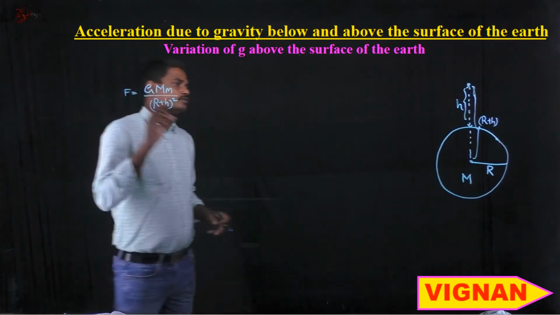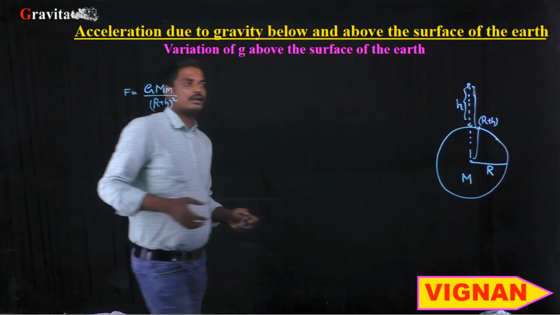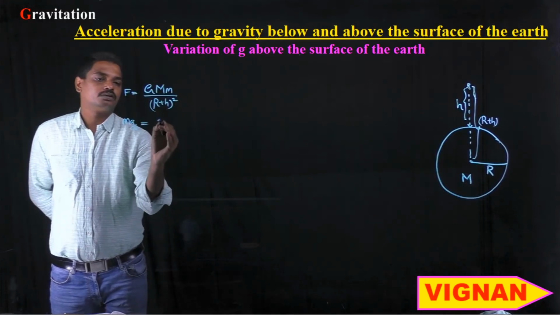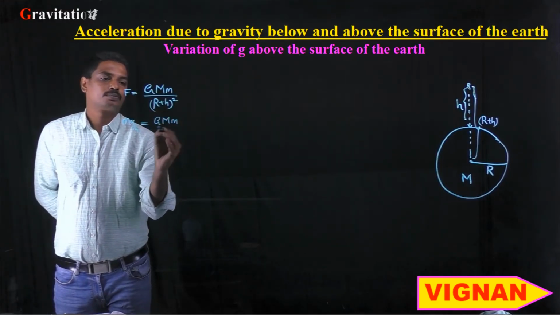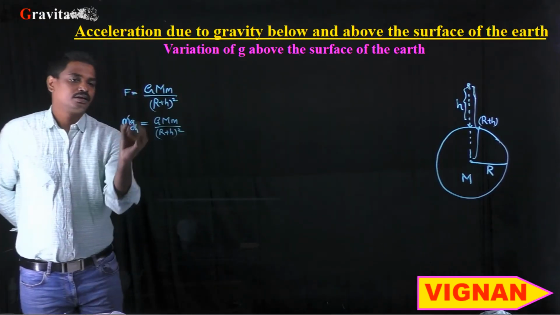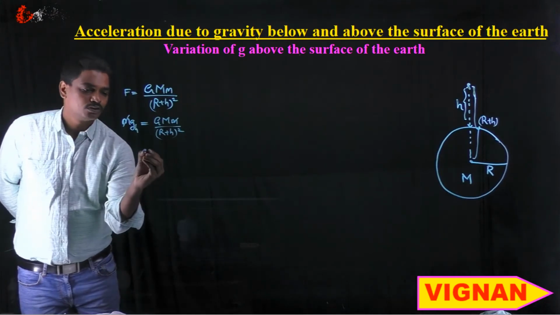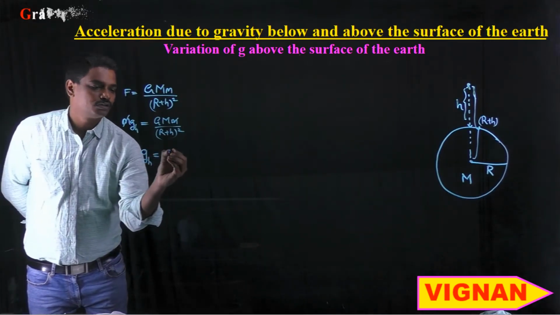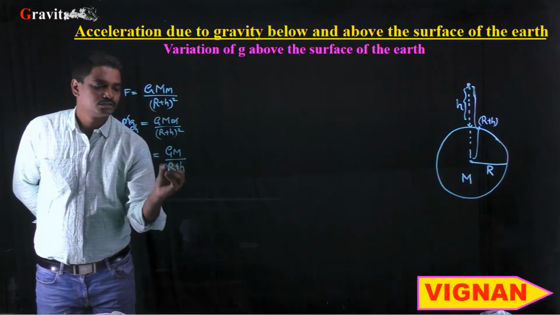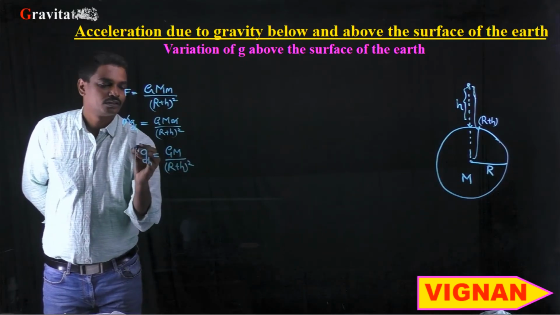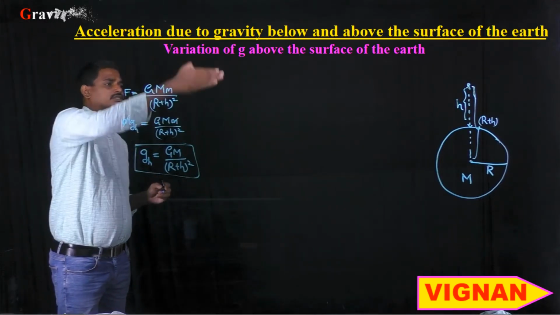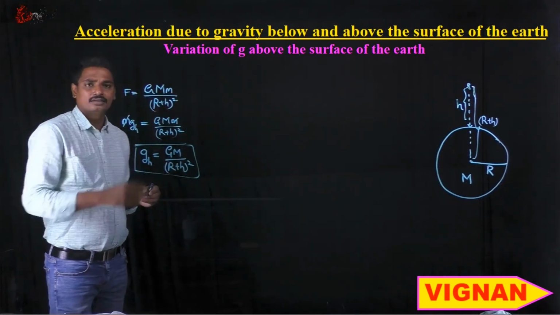This force is equal to the weight acting on this particle, that is m into gh, which is equal to G capital M small m by R plus h whole square. Here small m and small m get cancelled, so gh is equal to G capital M by R plus h whole square, which is the expression for acceleration due to gravity above the surface of the planet at a height h.